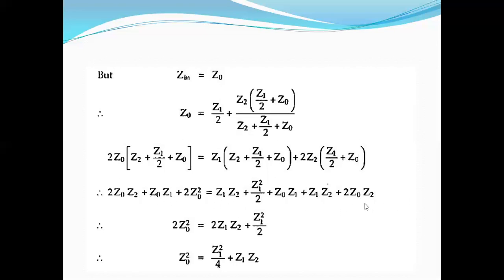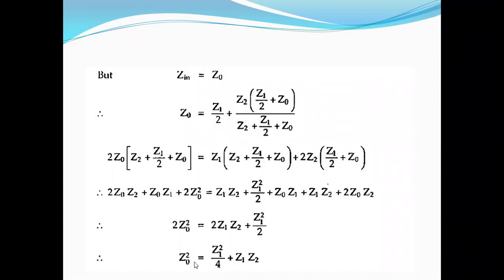Now, is there anything common that you see here? You see Z0 Z1 and Z0 Z1 get cancelled, and then 2 Z0 Z2 and 2 Z0 Z2 get cancelled. So here we have 2 into Z0 square. The remaining terms are Z1 Z2 and Z1 square by 2.